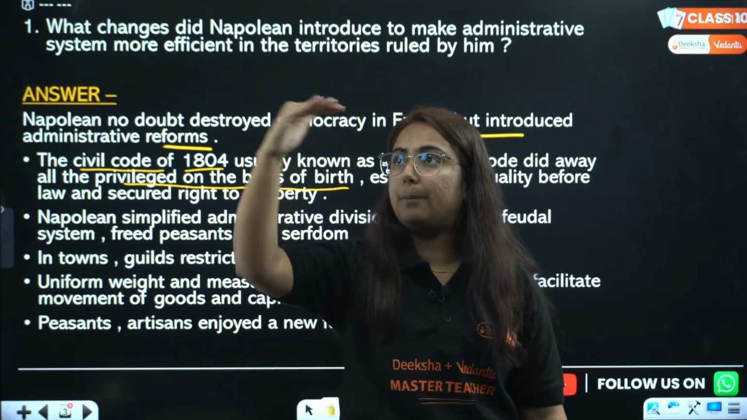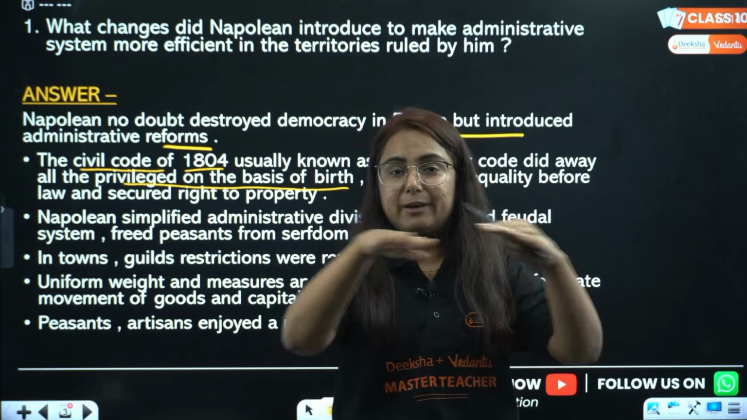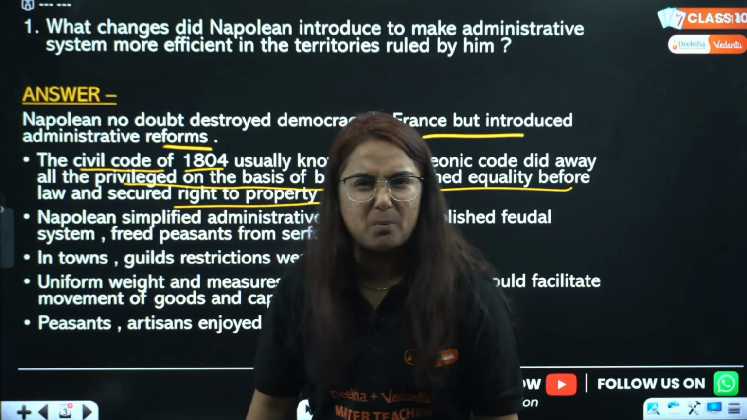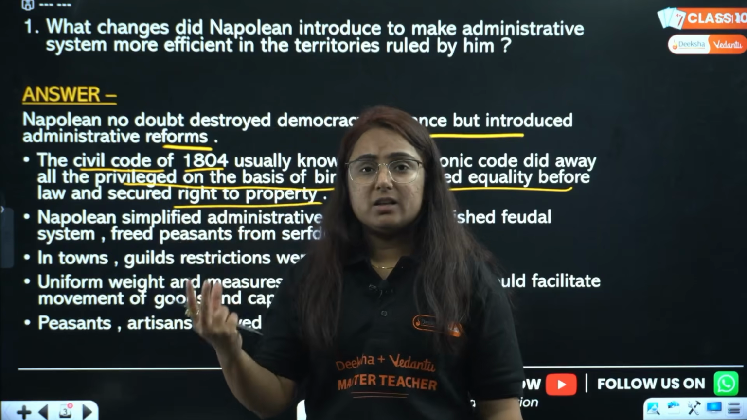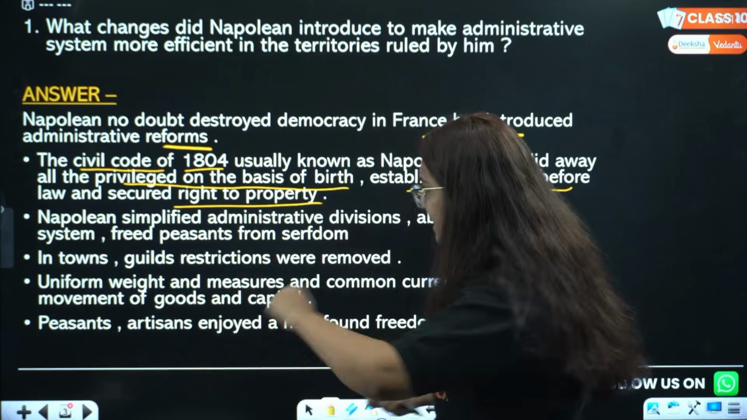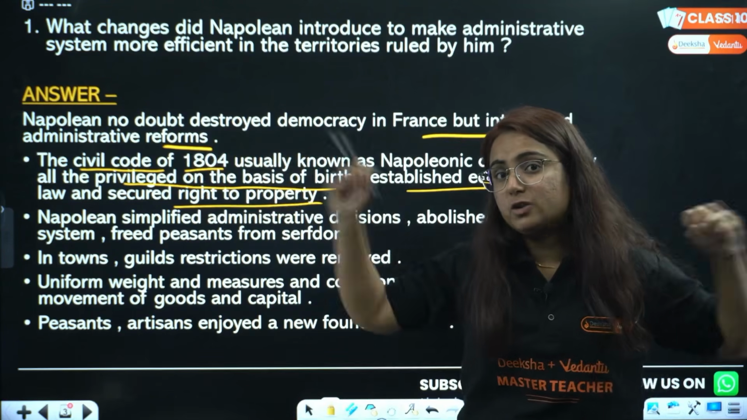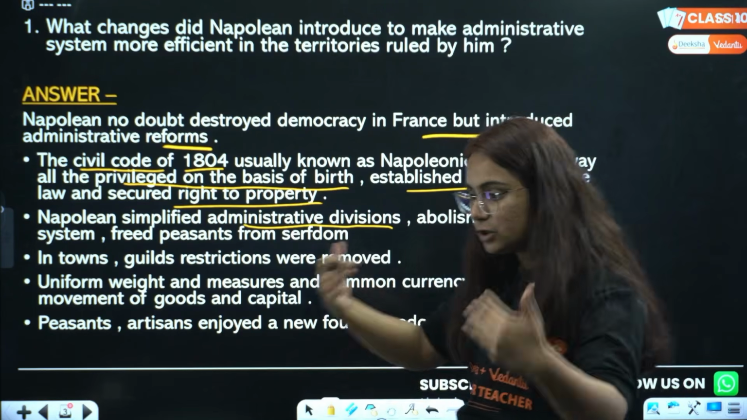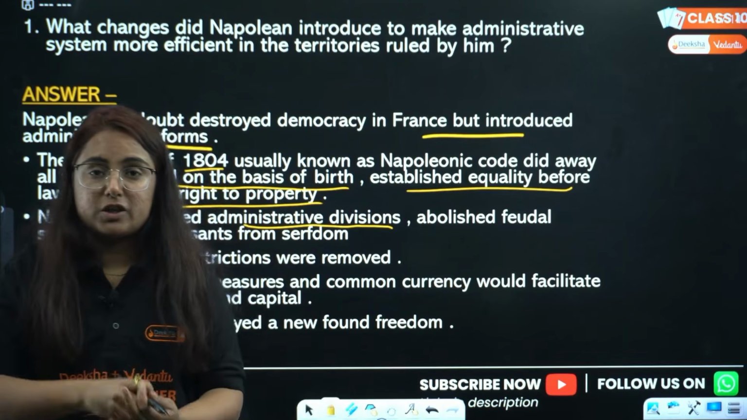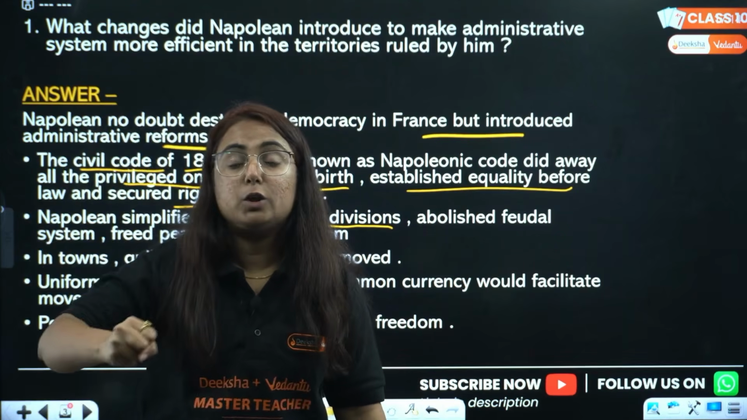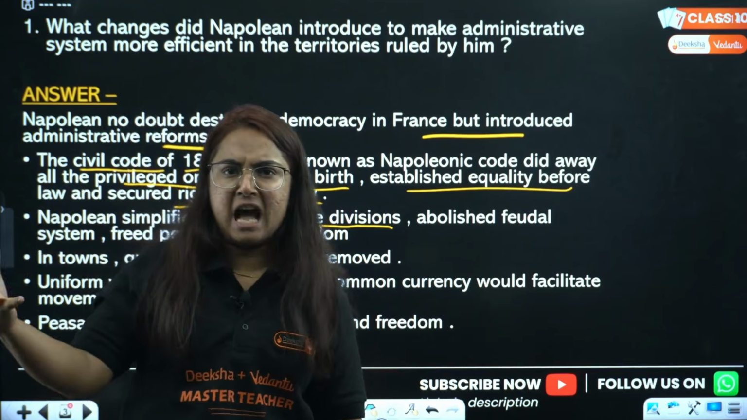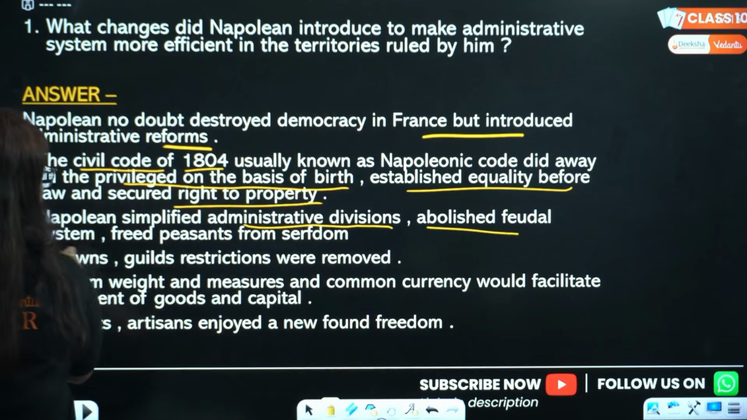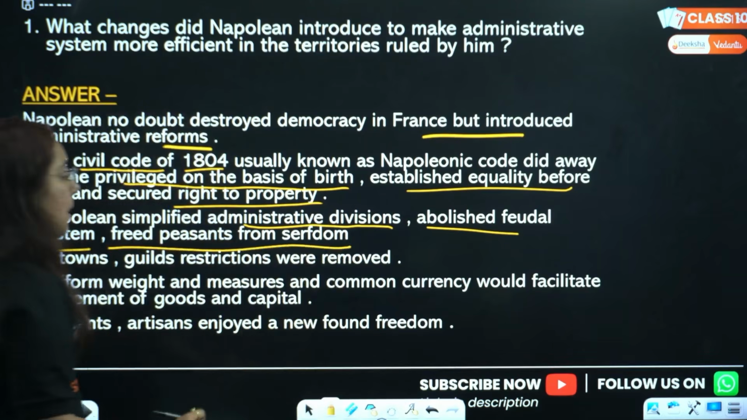No one will be upper, no one will be in the lower section, rather everyone is equal. That means he established equality before law and gave the right to property, which was taken by some leaders like nobles and clergies. Next important, because of the large territories occupied by him, he needed to simplify the administrative division. Administration needed to be sorted. In that administration, majorly the power was handed to the feudal lords who controlled the land, power, prestige and money. So he first abolished the feudal system and freed all the peasants from serfdom.